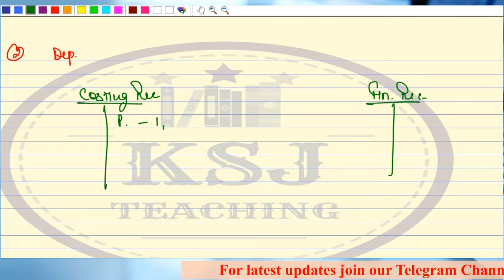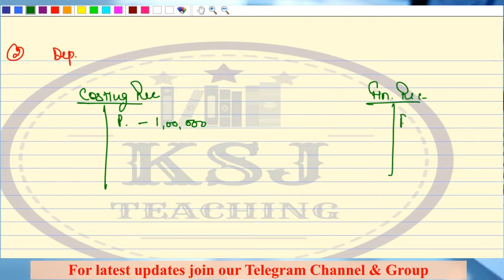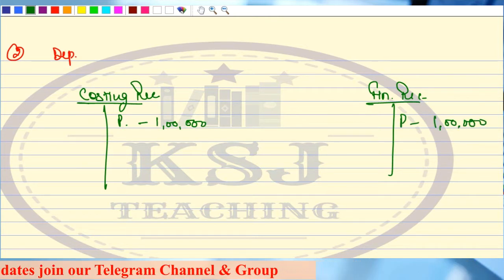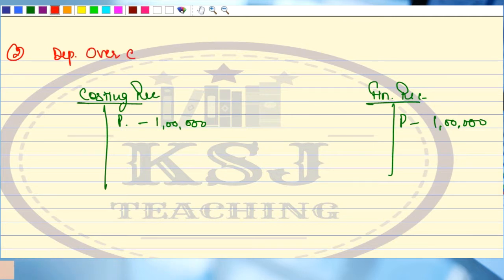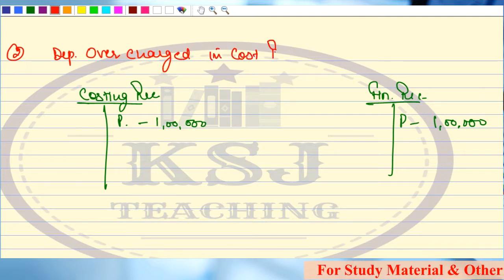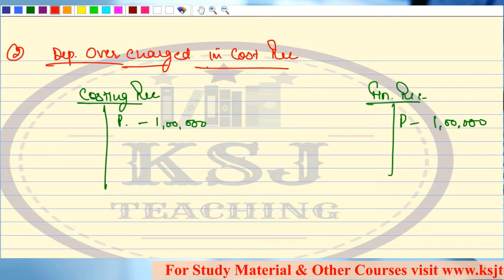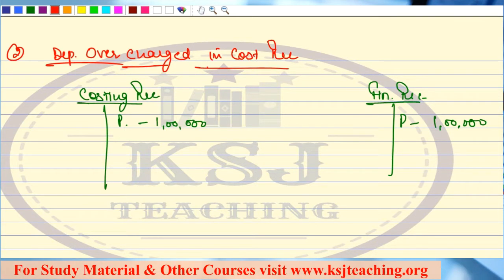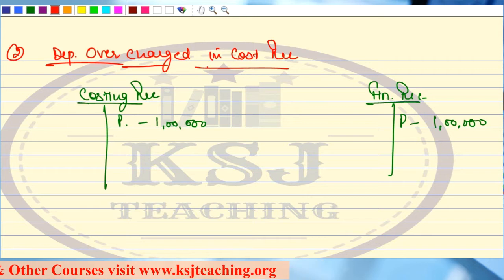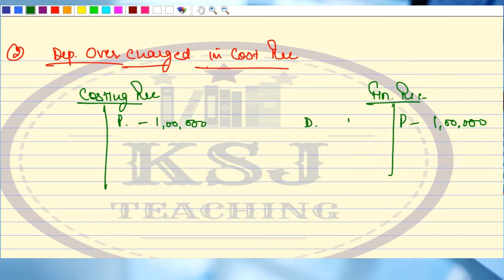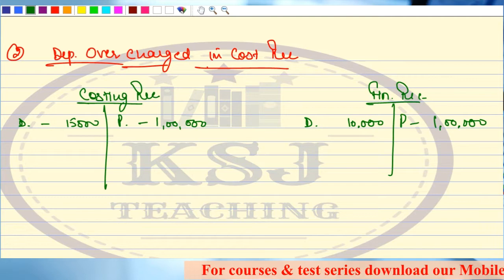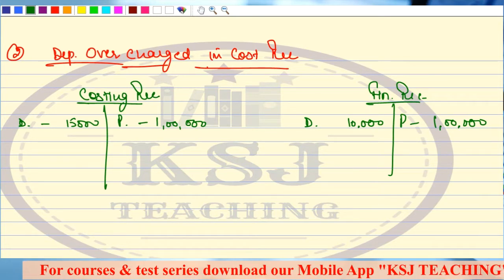Say I have a profit of 1 lakh rupees here, and here also I have a profit of 1 lakh rupees. Here I am saying depreciation overcharged in cost records. This question is the base. It might not be asked in the examination, but it is going to provide you a very good base. Overcharge means here you are charging a depreciation of 10,000 and here you are charging a depreciation of 15,000. Any doubt? Am I correct?